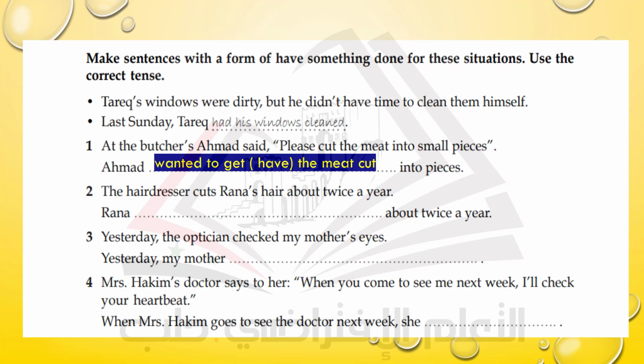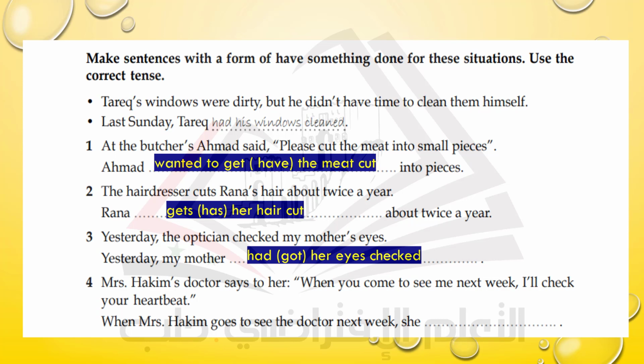Okay? The hairdresser cuts Rana's hair about twice a year. How can we use the causative form with this sentence? Let's see. Rana gets or has her hair cut about twice a year. Here we have the subject, Rana. Gets or has her hair, it's the object. And again, we have the verb in past participle form. Yesterday, the optician checked my mother's eyes. Yesterday, my mother had or got her eyes checked.